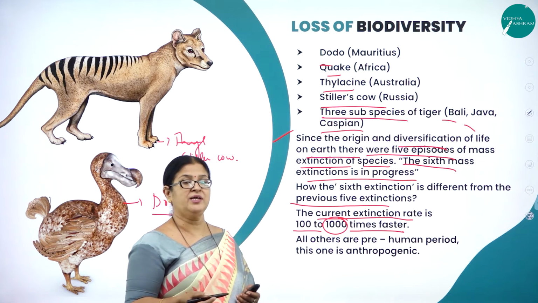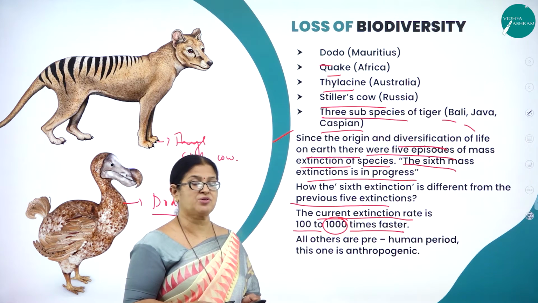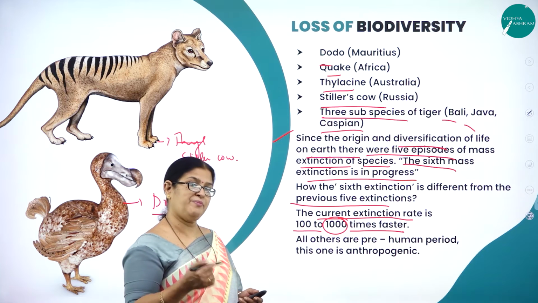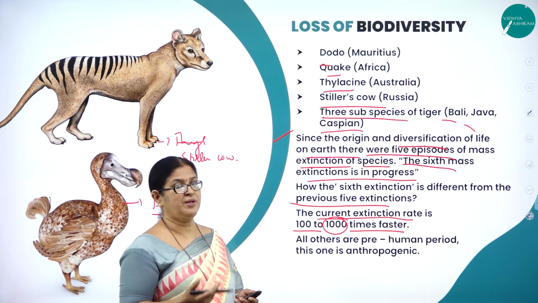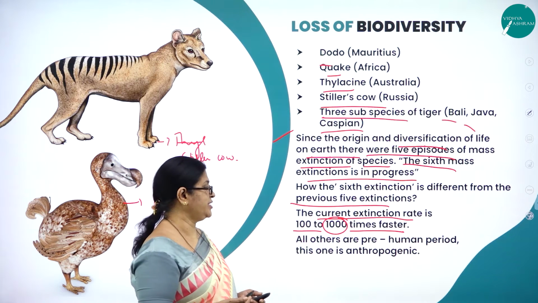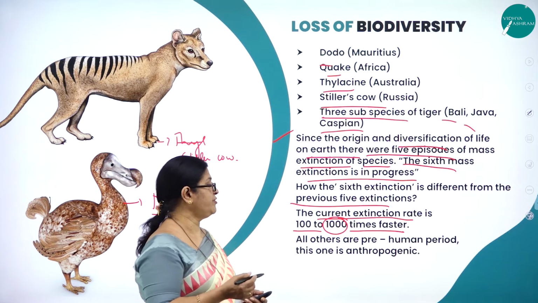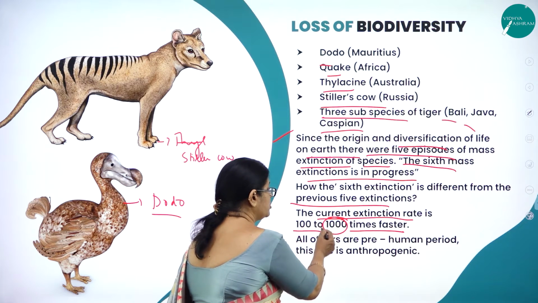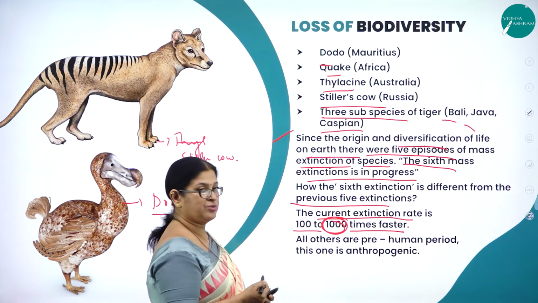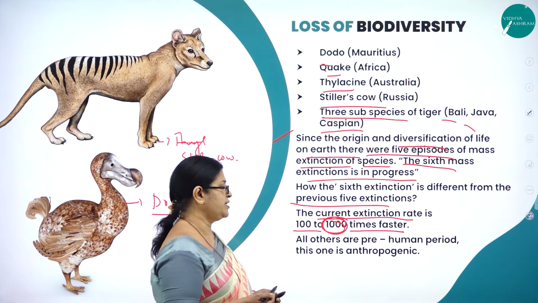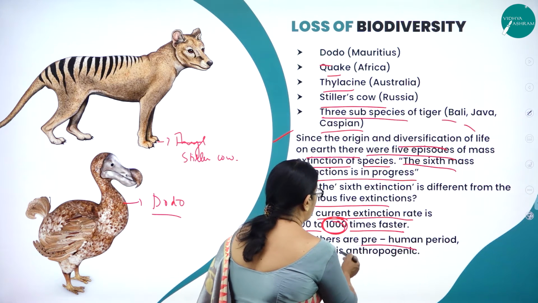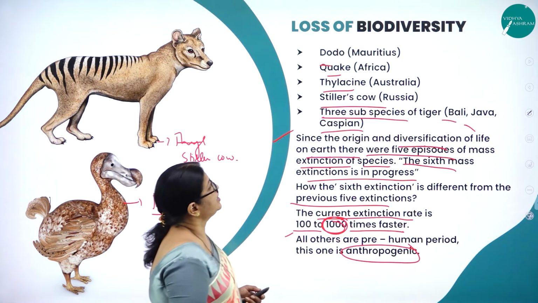Imagine day by day the animals and the plant species are becoming extinct, maybe due to man-made activities called anthropogenic actions, or maybe due to natural activities. So it has increased to 1000 times faster compared to previous years. All the others are pre-human period. This one is anthropogenic. All this is due to anthropogenic reasons.